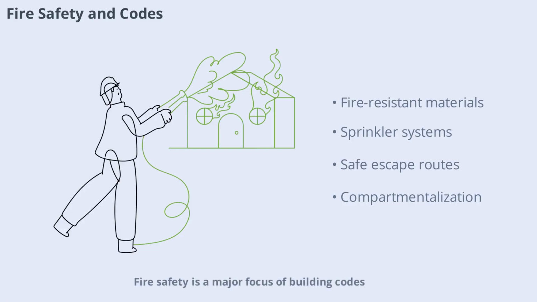Fire safety is a major focus of building codes. Codes specify fire-resistant materials, fire exits, sprinkler systems, and compartmentalization to slow the spread of fire. These requirements influence the layout and design of buildings, ensuring that occupants have safe escape routes and that fire can be contained. Compliance with fire safety codes is essential for protecting lives and property.